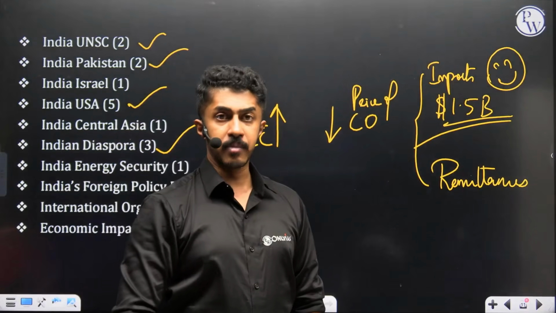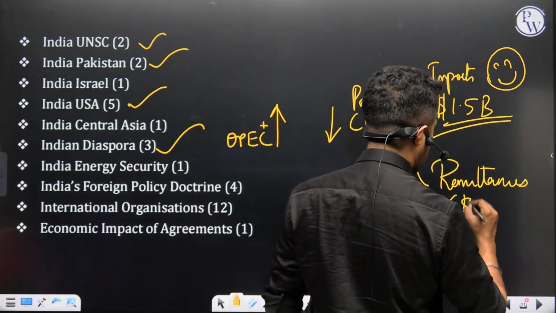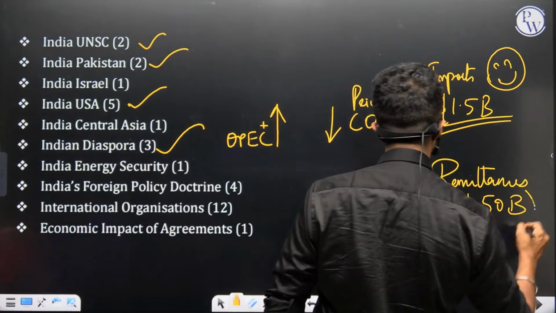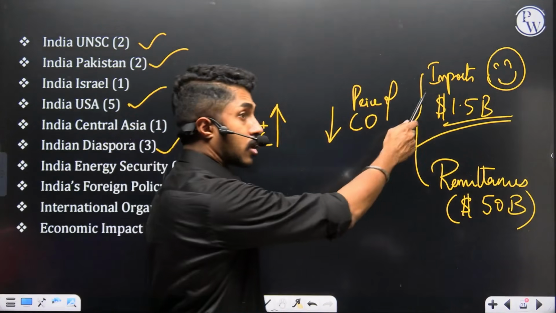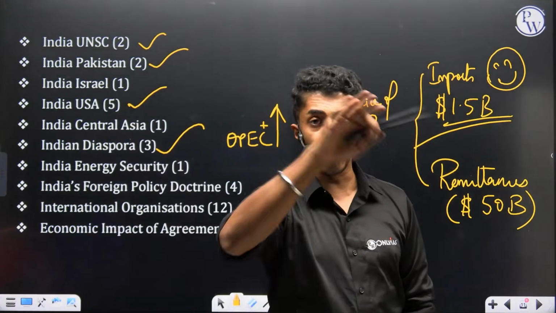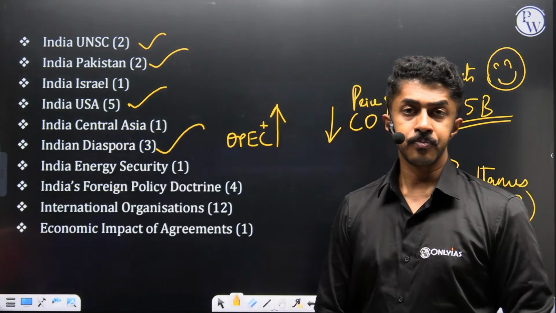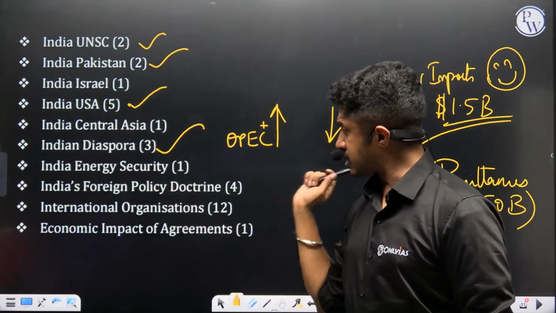They'll start coming back. So under remittances, our loss is said to be around $50 billion. That is the long-term loss. This is the short-run profit. In the long term, it will even affect our export market in the Middle East. Clear, people? Indian energy security, again connected with the same topic I told you.